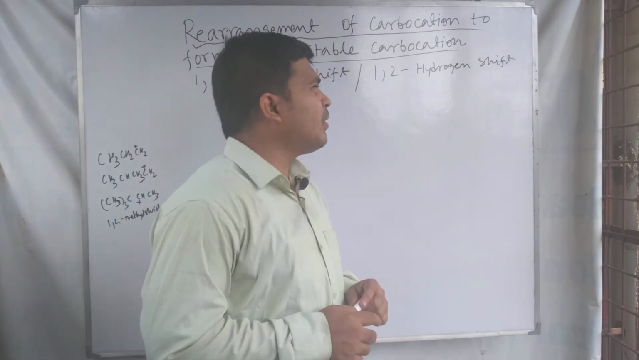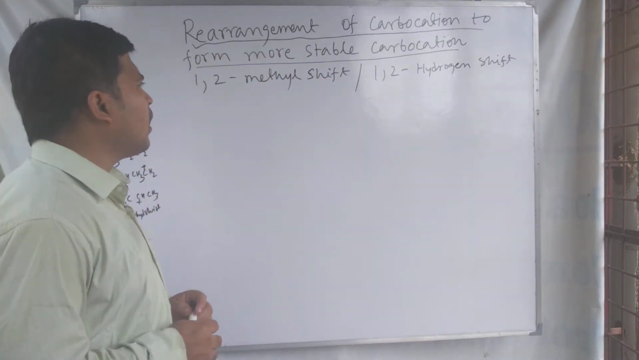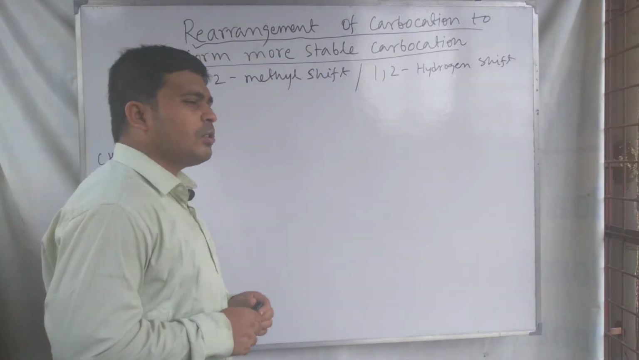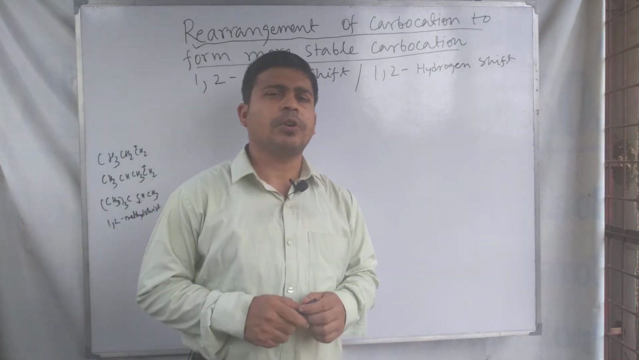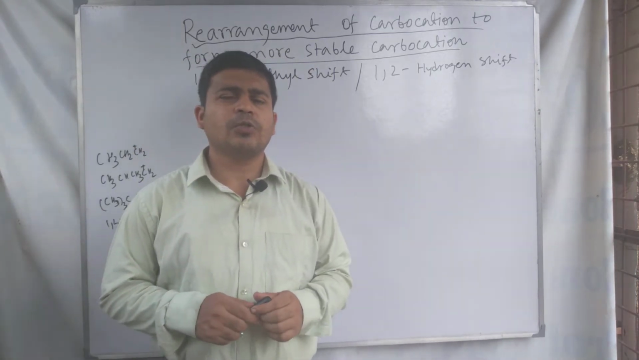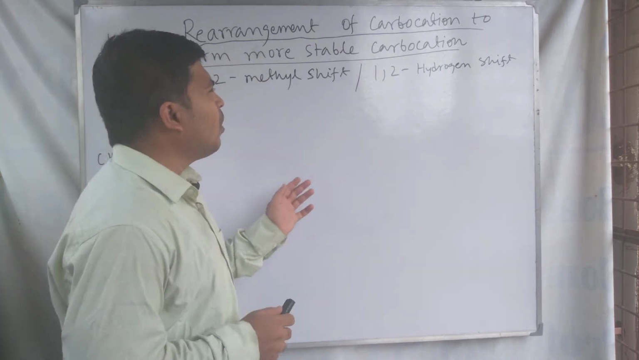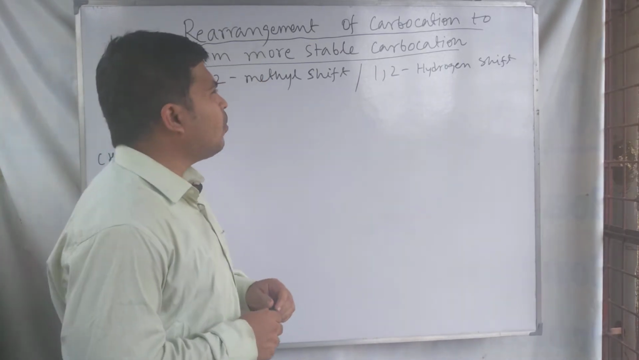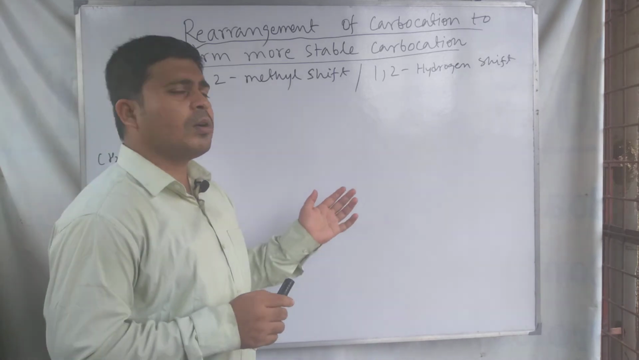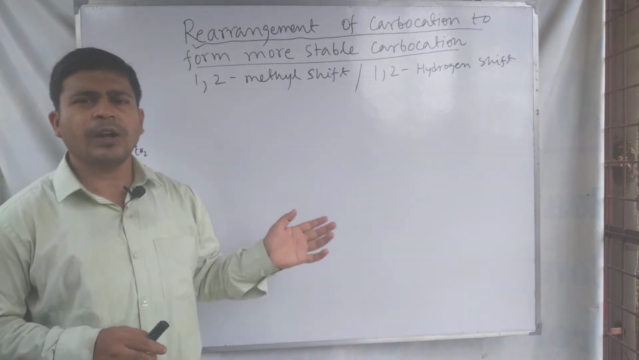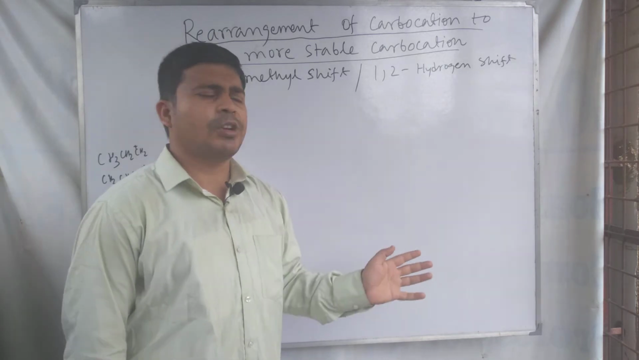The discussion is about the rearrangement of carbocation, and carbocation forms during the course of organic reaction. During the course of organic reaction, carbocations are formed as the intermediate species of the reaction, and carbocation stabilizes itself by converting from 1 degree to 2 degree and 2 degree to 3 degree.